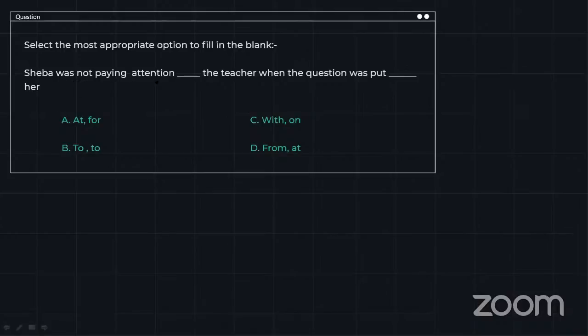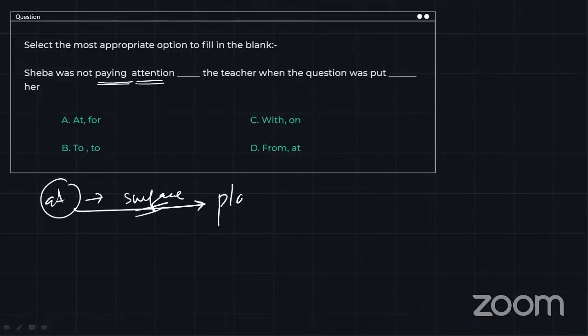Sheba was not paying attention dash the teacher when the question was put dash her. Okay, so when paying attention dash the teacher, can you use at the teacher or with the teacher or from the teacher? At the teacher. At means you're putting something at, that means a surface. All right. At is used specially for place or time. It is not used for any action. So at is ruled out.